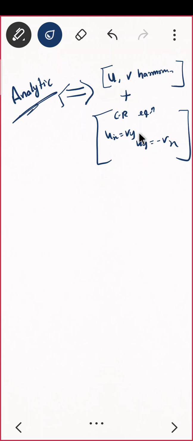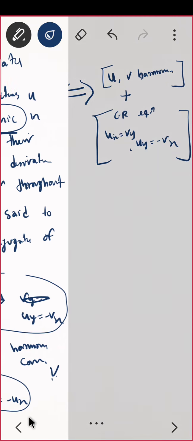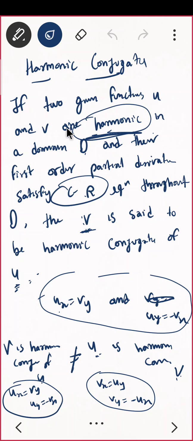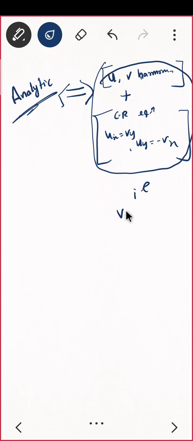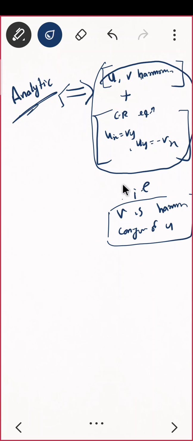If we want to combine these two, this thing is the same as v is harmonic conjugate of u, which I just defined. V is harmonic conjugate of u means what? u and v must be harmonic and they satisfy the CR equation. So what will I say for combining both? That is v is harmonic conjugate of u. This is what I am having. Correct? These two are equal. Okay. Now let us prove this. We have written it, but the next thing is to prove. Proof is quite easy.